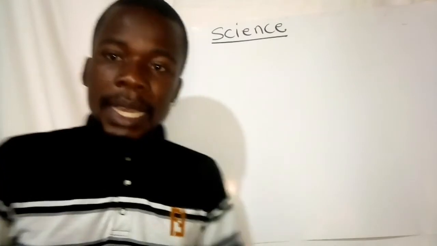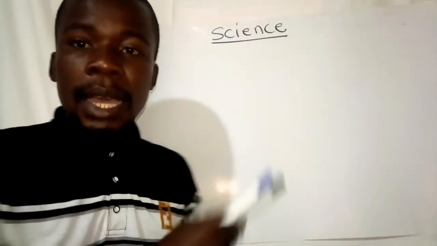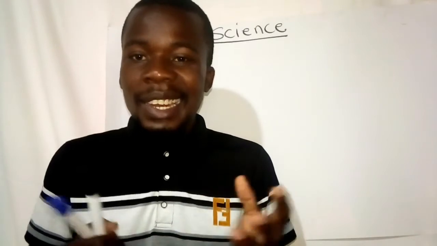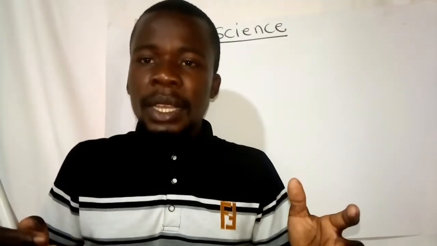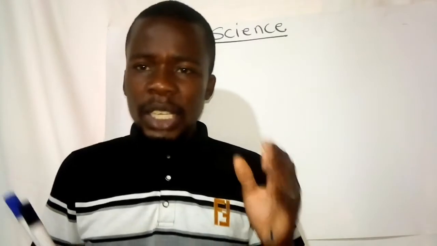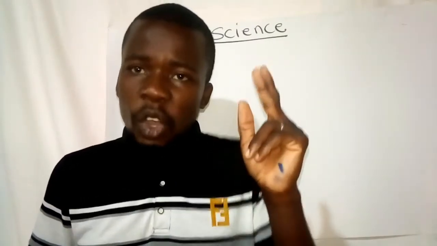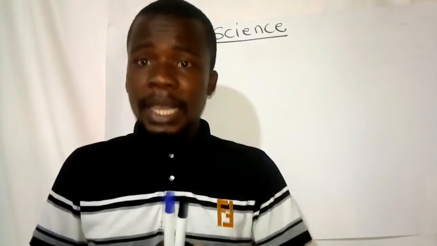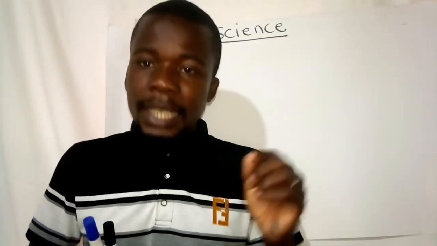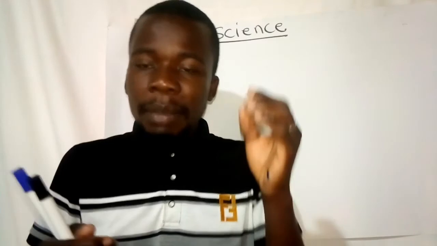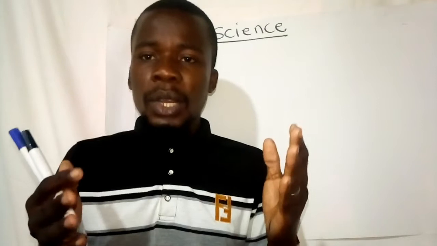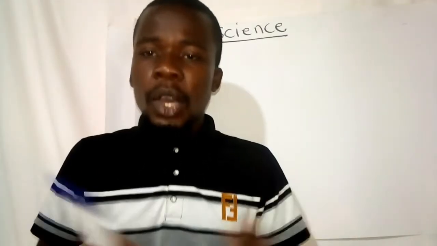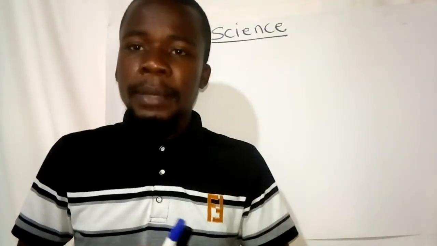It's time for science and technology, and in today's lesson we'll be learning about animals. In Standard 5 you learned that animals are classified into herbivores, carnivores, and omnivores based on the food that they eat. In Standard 7, we will discuss that animals can be classified into invertebrates and vertebrates based on the presence or the absence of the backbone.